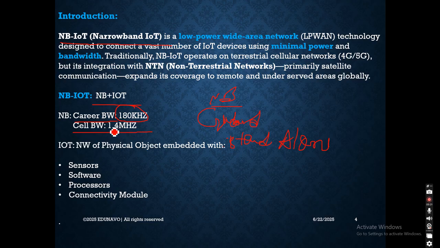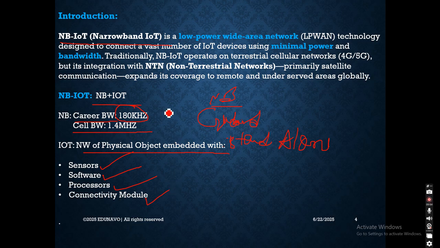Whether it's a carrier bandwidth or a cell bandwidth, it is low. Then the next thing, IoT. What does IoT mean? IoT stands for Internet of Things. Let's try to understand what it means. It is a network of physical objects embedded with what? Sensors, software, processors, and a connecting module. That is how the Internet of Things is defined.